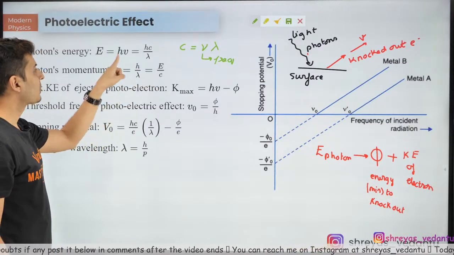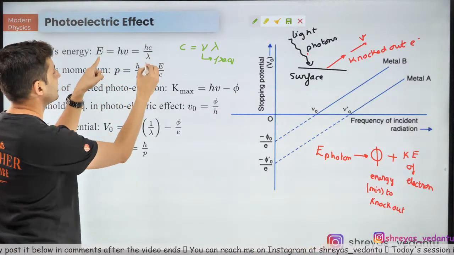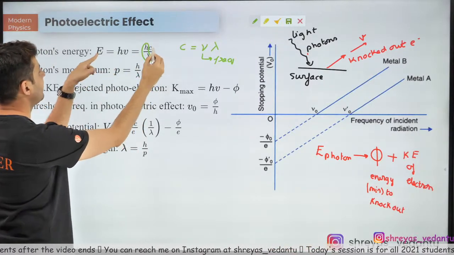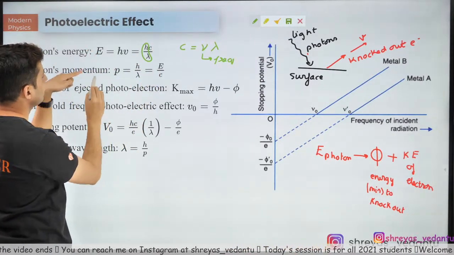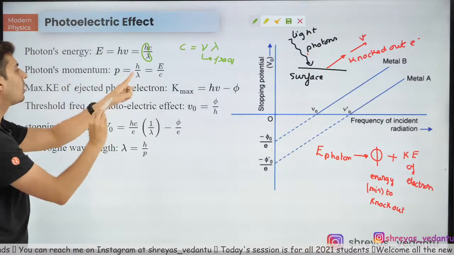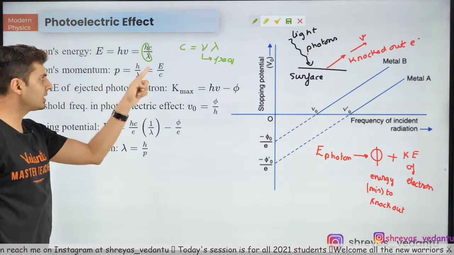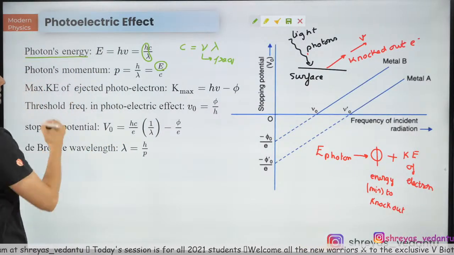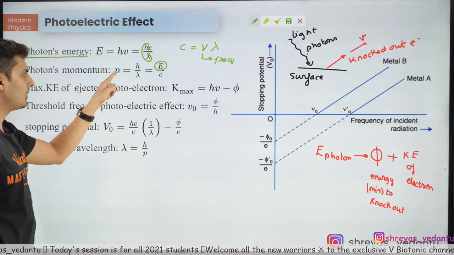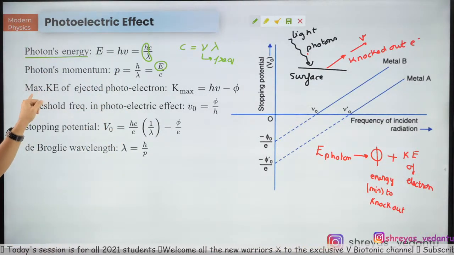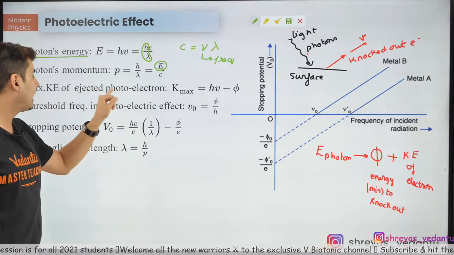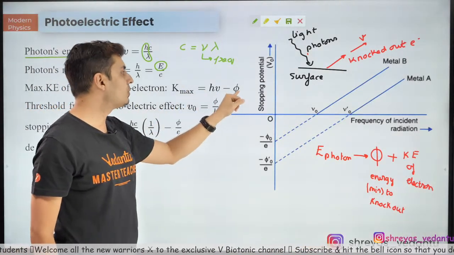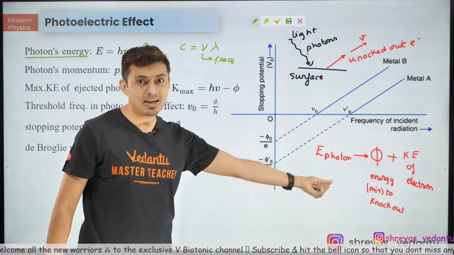And if you notice over here, look carefully, what is h by lambda? h by lambda is E by c. So both the formulas will work. Okay, so this is how it works. This is the energy of the photon. Keep this in mind. Next up, the maximum kinetic energy of the photoelectron emitted will be h nu minus phi, which is the same as this equation.